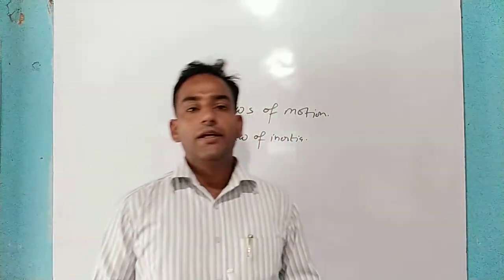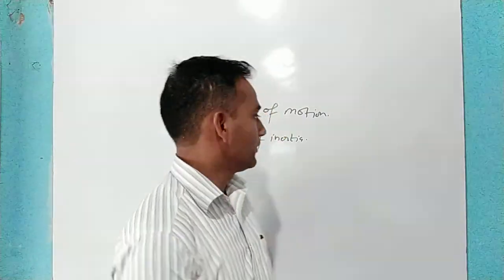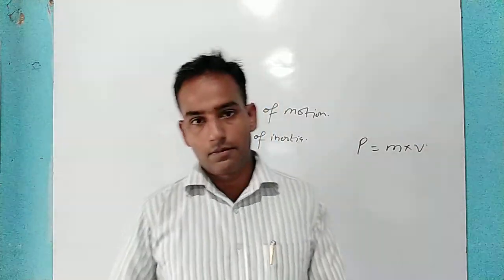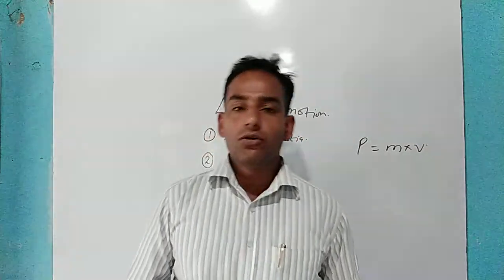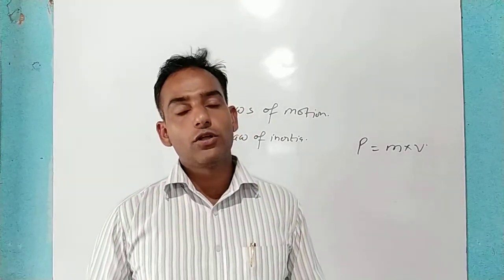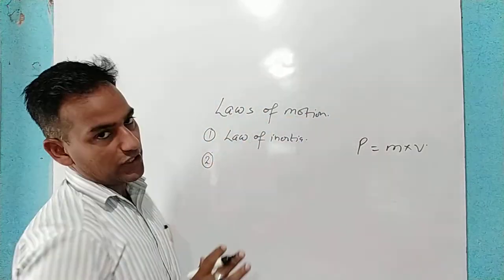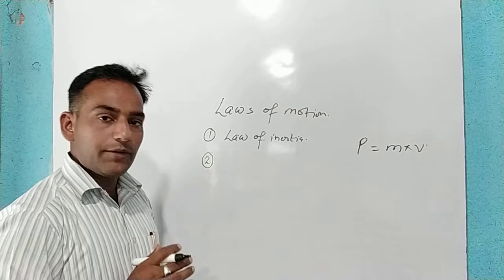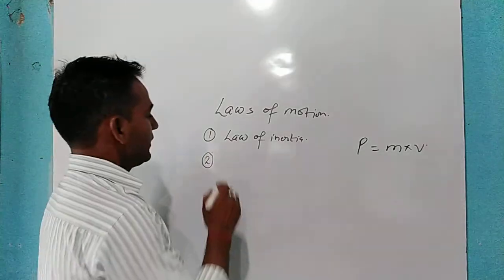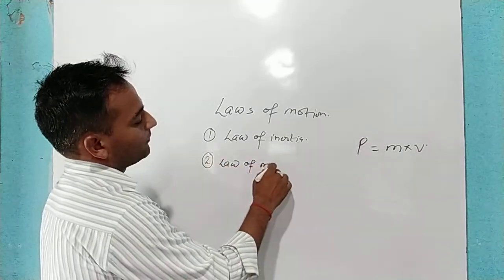Listen carefully. Rate of change of momentum. What is momentum? Let me tell you. Momentum P is equal to mass into velocity. So the rate of change of momentum is directly proportional to the force applied on it. This is called the law of momentum also. The second law is the law of momentum, you can say.